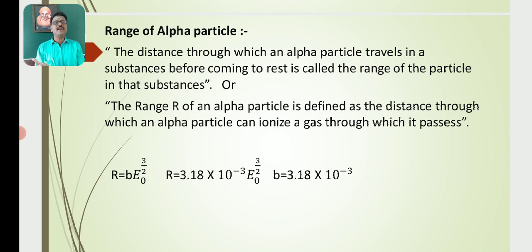The range R of an alpha particle is defined as the distance through which an alpha particle can ionize a gas through which it passes.